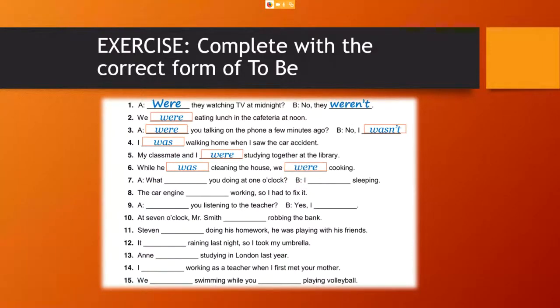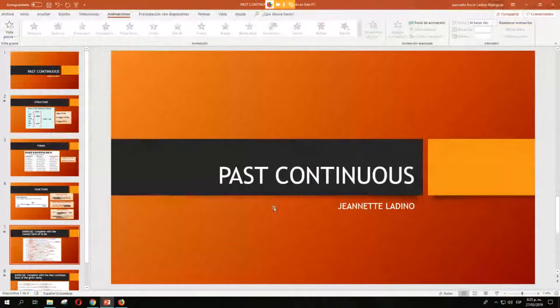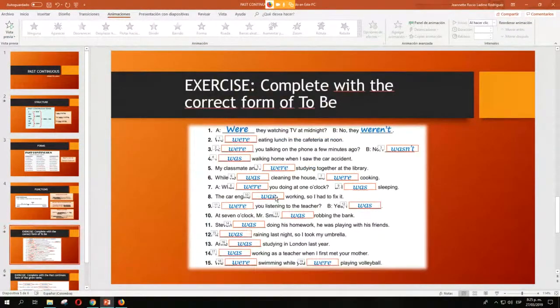Okay. Number 7, what were you doing at 1 o'clock? I was sleeping. 8, the car engine wasn't working, so I had to fix it. Was working. Well, in this case, it would be negative. Wasn't working. So I'll have to fix that.